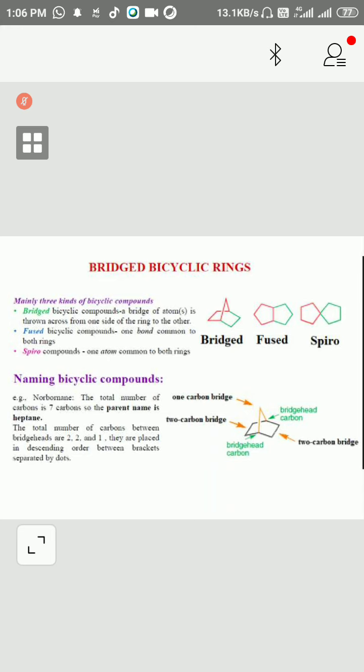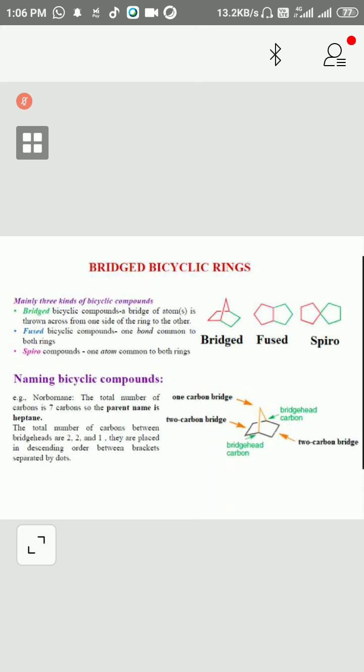Now the number of carbons between the bridgeheads. Which two are bridgehead carbons? This carbon and this carbon. Either this will be first or this will be first; we can start from anywhere. So these two are bridgehead carbons.